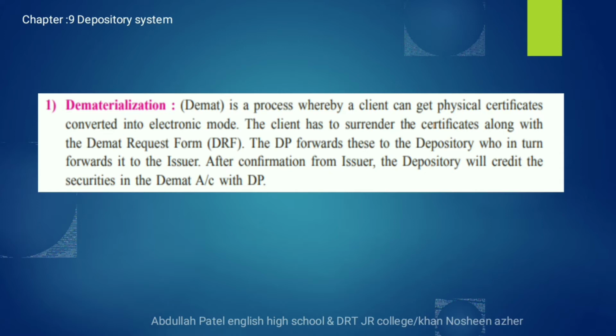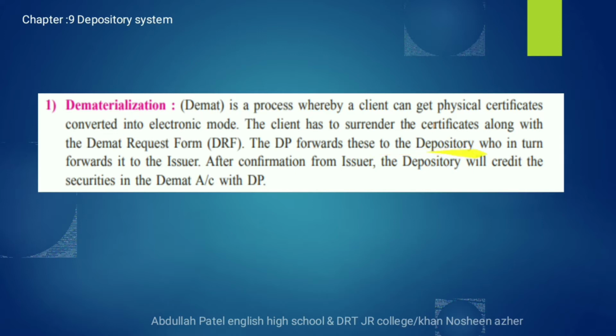So what does the client have to do? The client, meaning the investor, has to submit the physical certificate along with the DRF form. If you want to convert your securities into electronic form, then the client has to surrender the certificate along with the DRF form. The DP, that means the depository participant, forwards the form to whom?